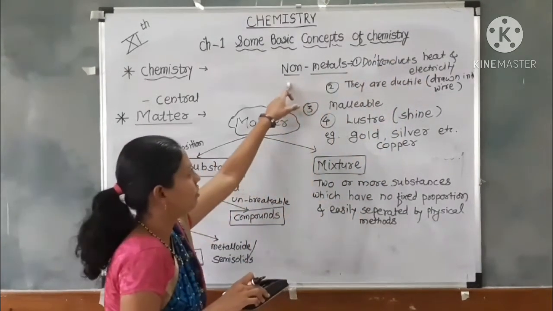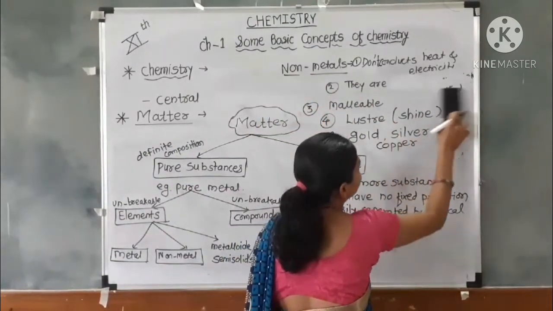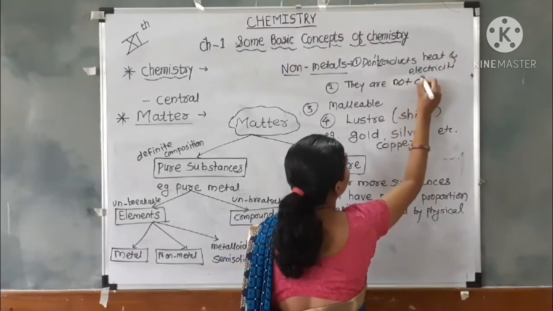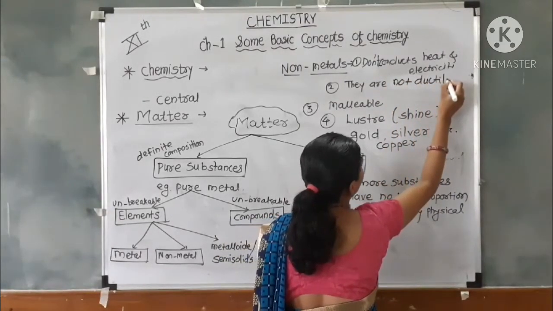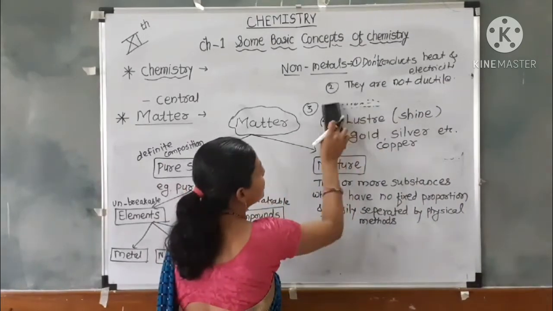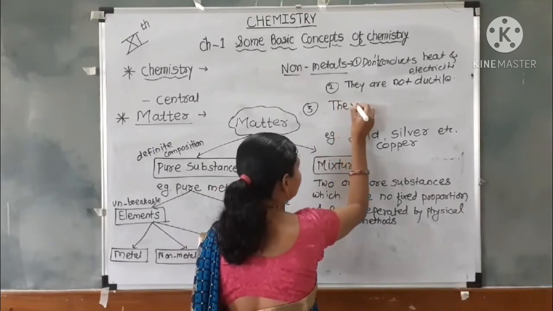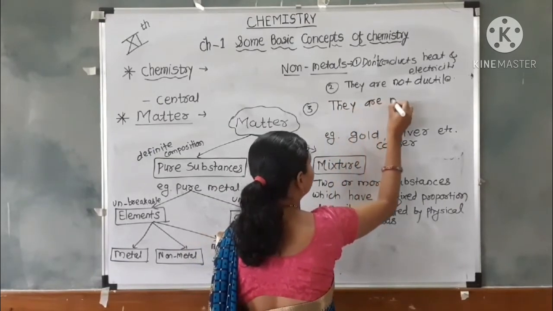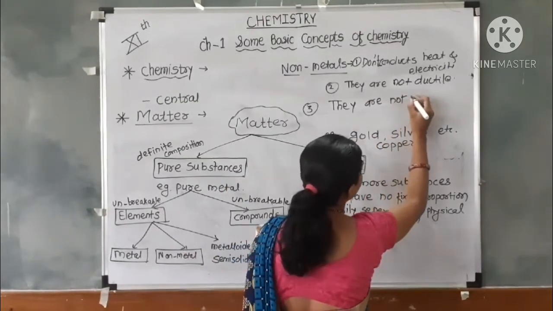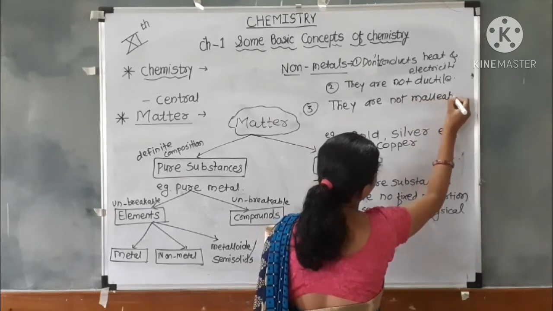They are not ductile, which means they cannot be drawn into a wire. Last one is they are not malleable. They have no malleability, which means they cannot form a thin sheet-like structure.